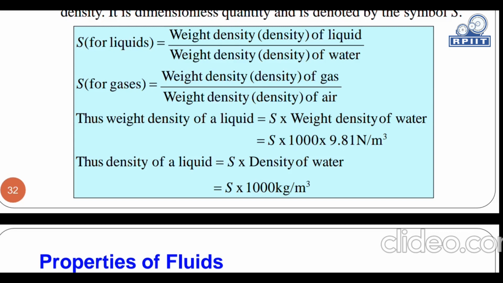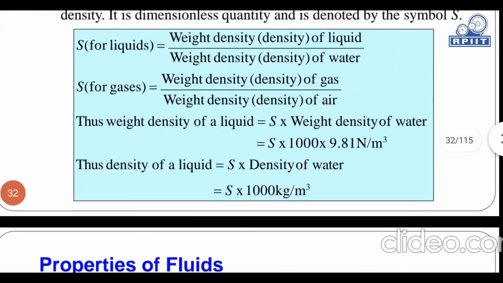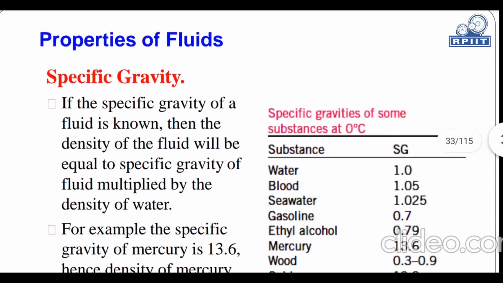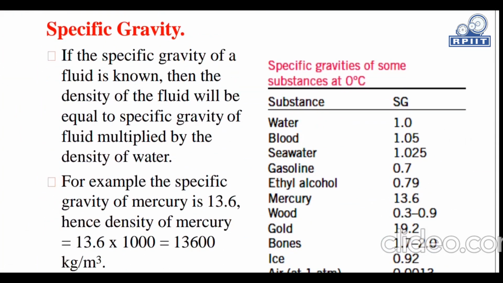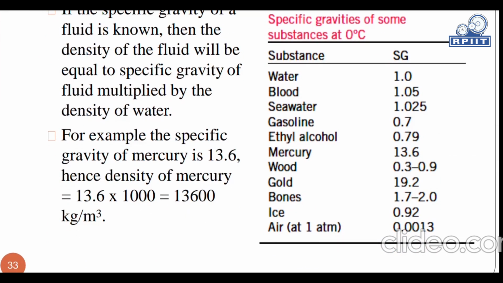Thus, density of liquid is equal to S into density of water. If the specific gravity of a fluid is known, then the density of the fluid will be equal to the specific gravity of the fluid multiplied by the density of water.